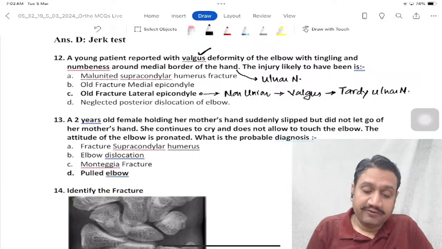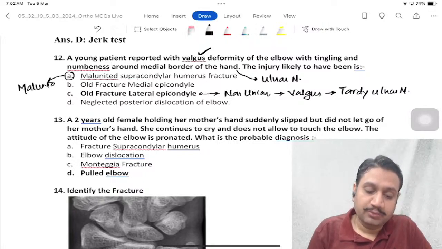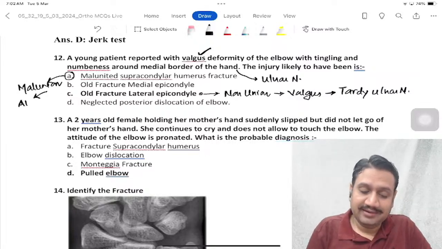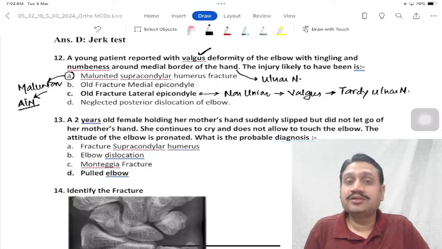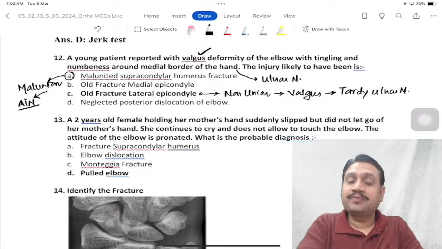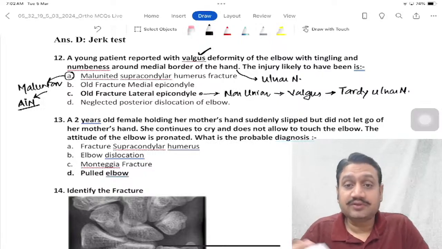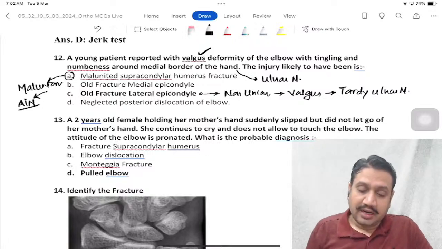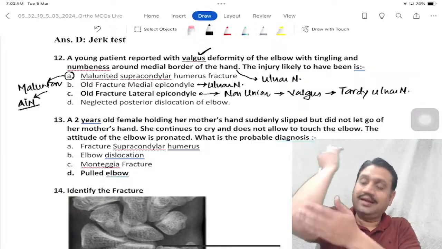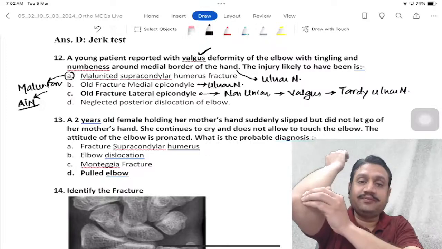The supracondylar, if you remember, supracondylar usually leads to malunion. And what was the commonest nerve involved in supracondylar? That is again MCQ for us. That is anterior interosseous nerve, which is a branch of your median nerve, right? In front of interosseous membrane, anterior interosseous. Behind the interosseous membrane, posterior interosseous. That was lateral, this branch of the radial nerve. Okay, so if there is a fracture of medial epicondyle, there can be an instant involvement of ulnar nerve. That won't be a tardy one. Direct injury here, direct involvement of the nerve, right?